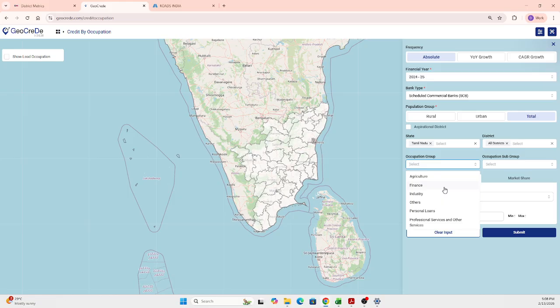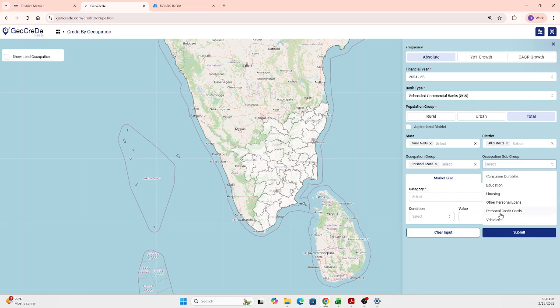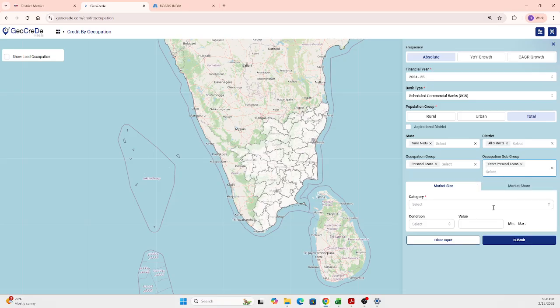Likewise, we saw that in the district, there is the index of economic activity. Here in GeoGrid, you get the different occupation types also. So you get loans, agriculture, finance, other things. So I'm just going with personal loans here, and I want to see the other sub occupation groups also. So the different types of loan that includes education loan, housing loan, personal loans, all these are there. So I'm going with other personal loans here, and I want to see the credit outstanding here.